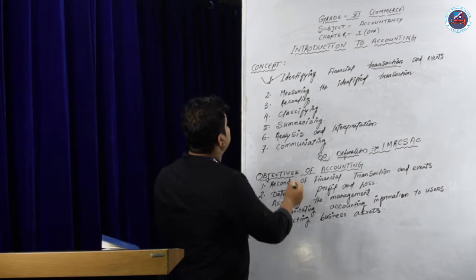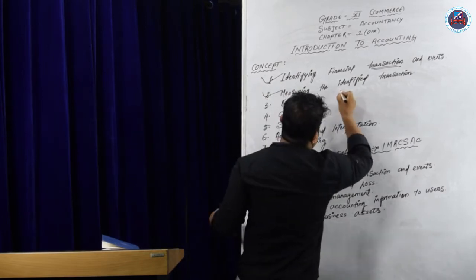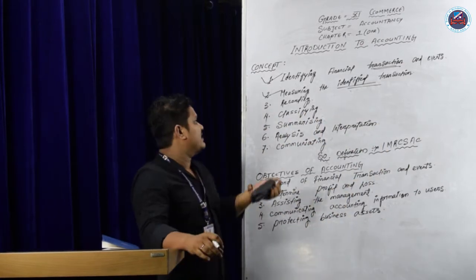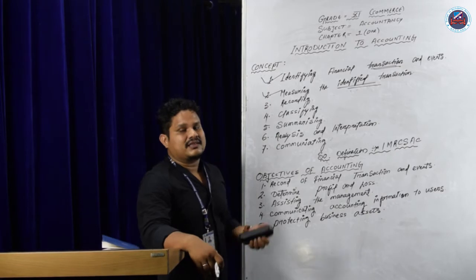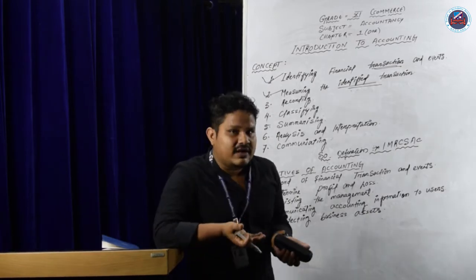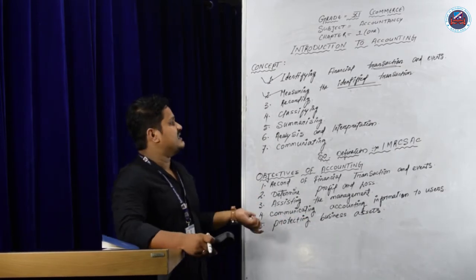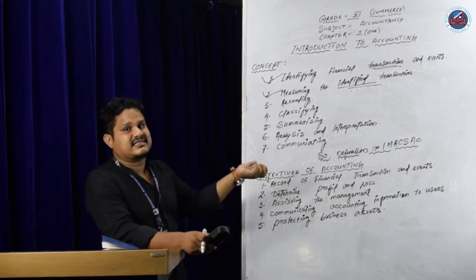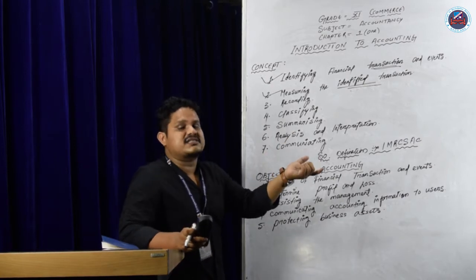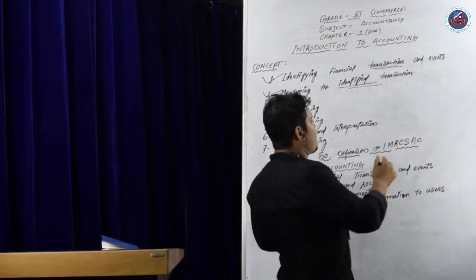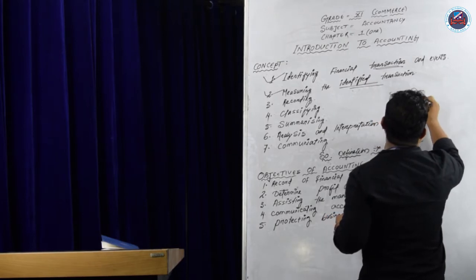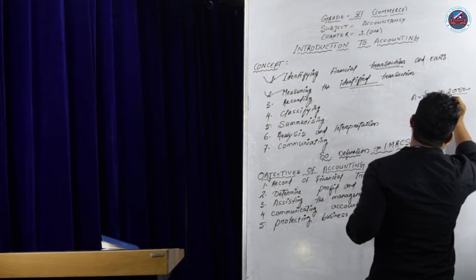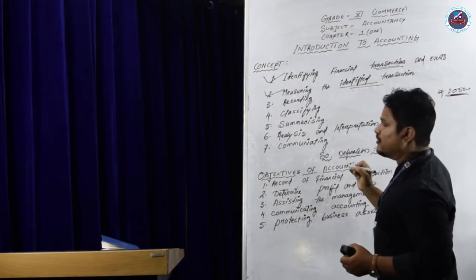After that, measuring the identified transactions. What is the meaning of measuring? Measuring means, in America, the financial transactions are measured in dollars. In India, the financial transactions are measured in rupees. So we have to measure the transaction. How much is the cost of this transaction? Suppose A purchases goods of 20,000. So you have to measure the amount, how much, that you have to record.